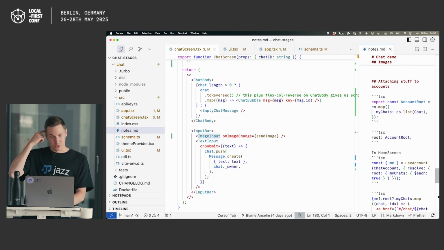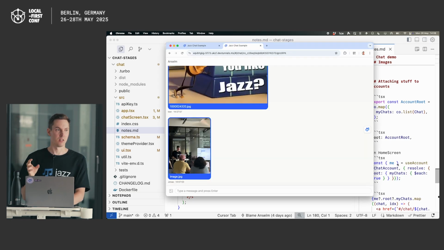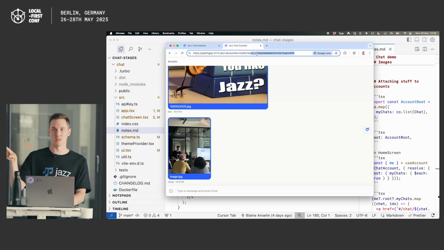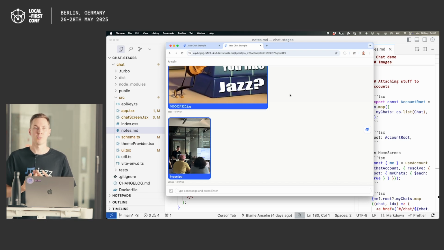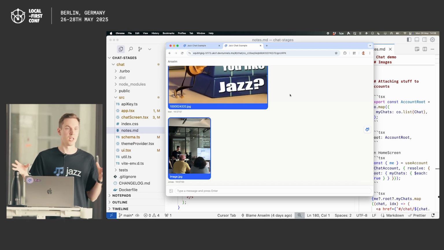Cool. The final thing I'll show you here, because it's really important for when your app gets more serious. So far what we have here is really easy shared state. It relies on this ID being in the URL as a shareable thing for other people to discover that same co-value of the chat and the nested ones that you're trying to load. But in a lot of apps, you typically have a bunch of objects that a user cares about, like my projects or something like that.